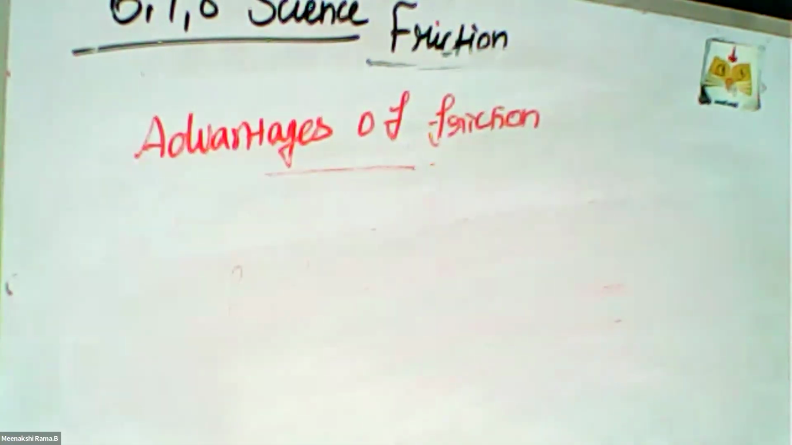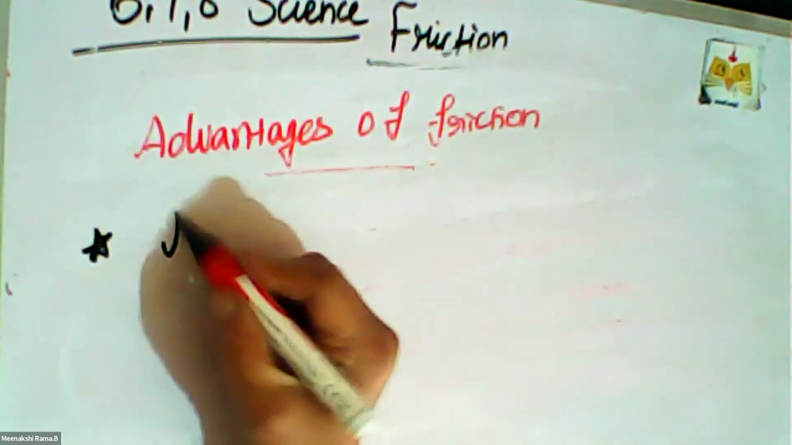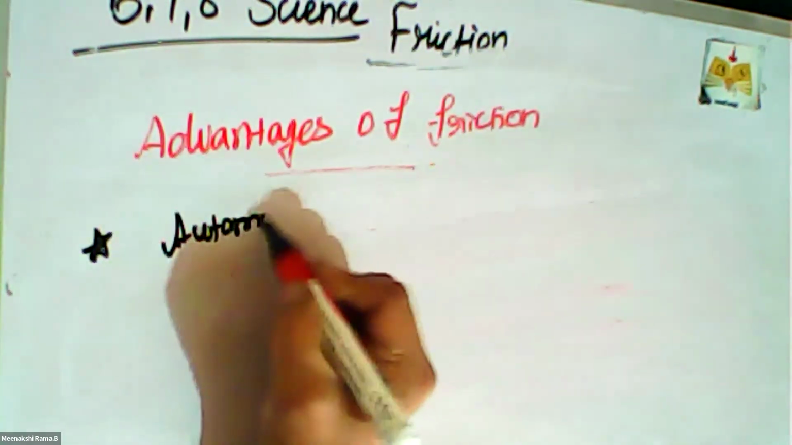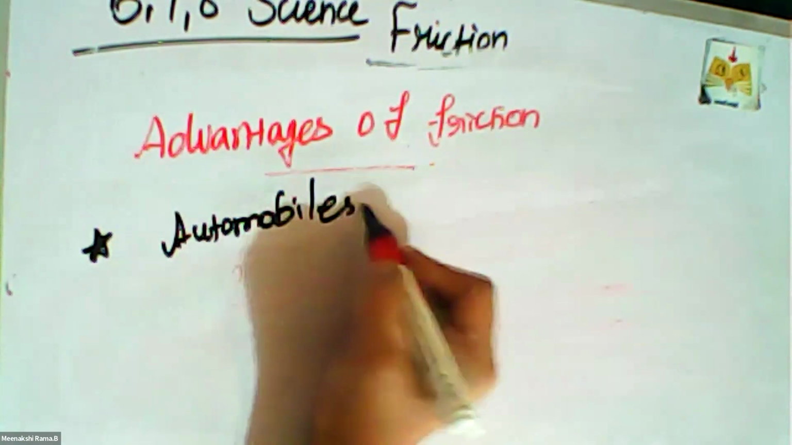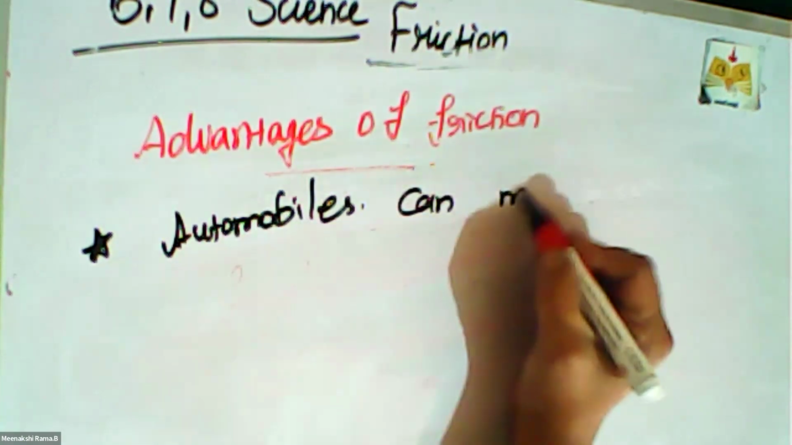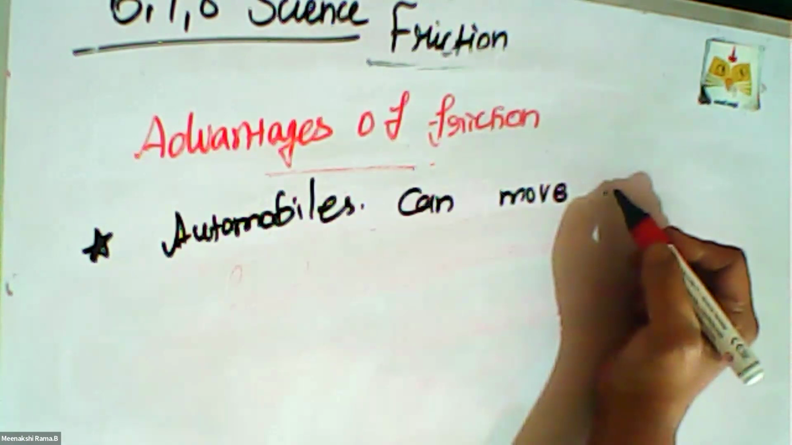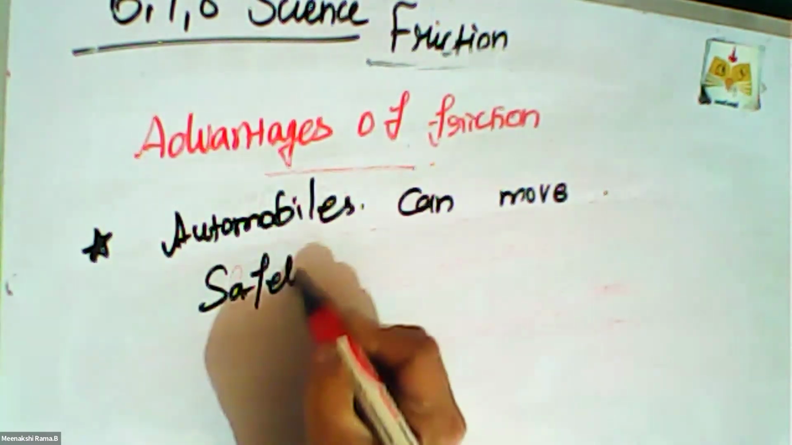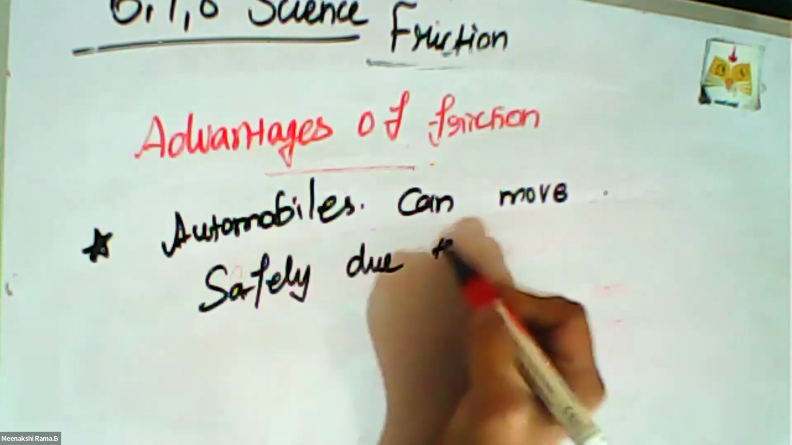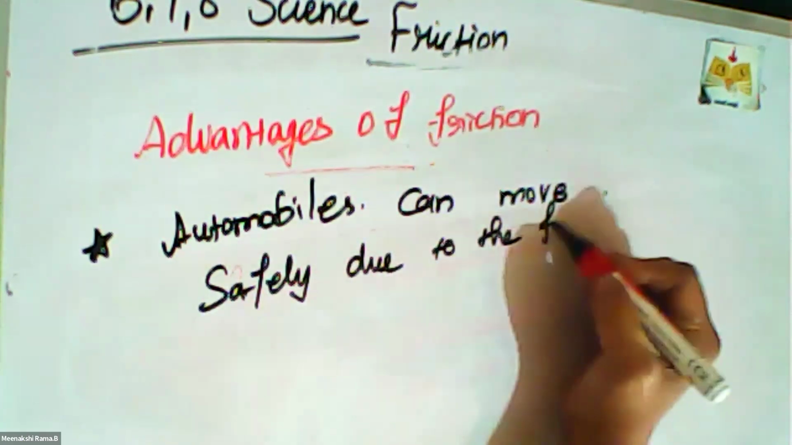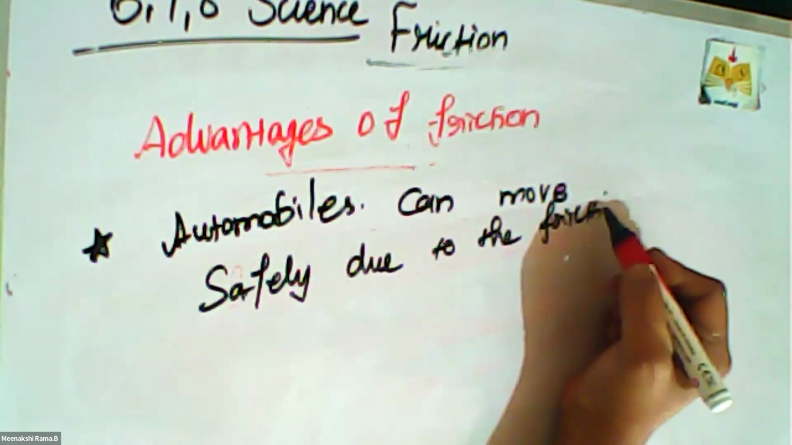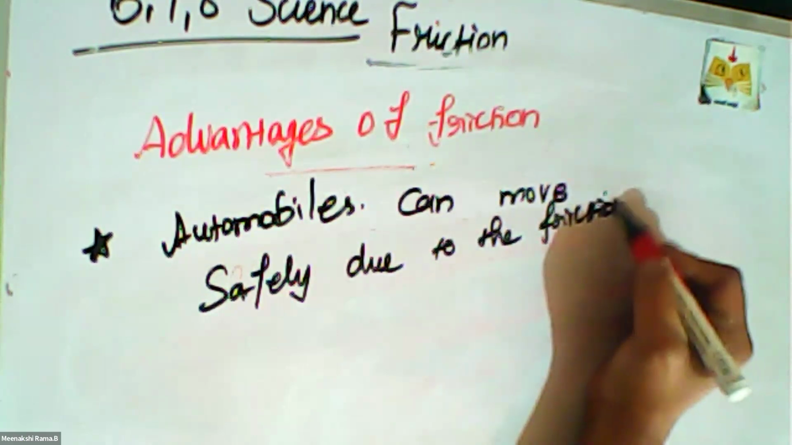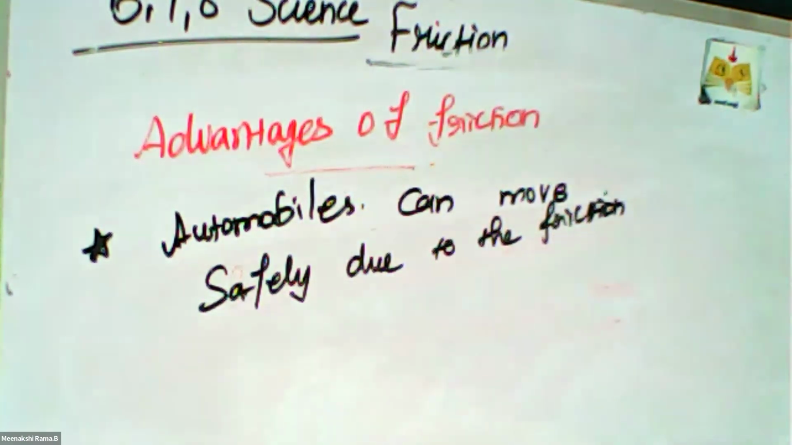That is the important concept. Automobiles can move safely due to friction. Without friction, how would the tire move in that area? Yes, it is too difficult.